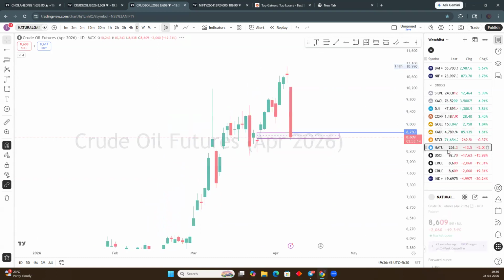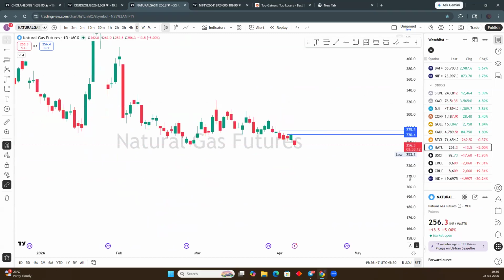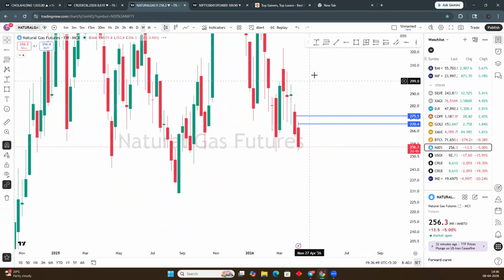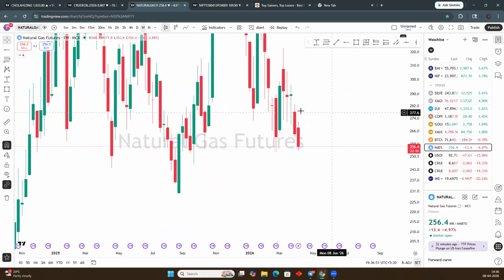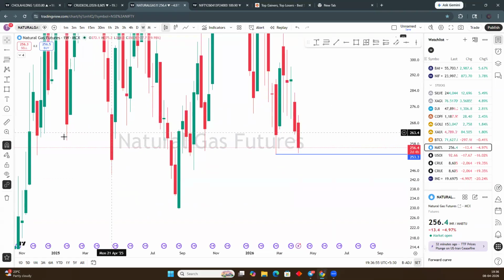Another commodity we can see is natural gas. In natural gas, the previous week was bearish, and the bearish candlestick shows that only. And tomorrow we should break the 253 level. If we break this level, again we are going to breach the next level in the weekly time frame.